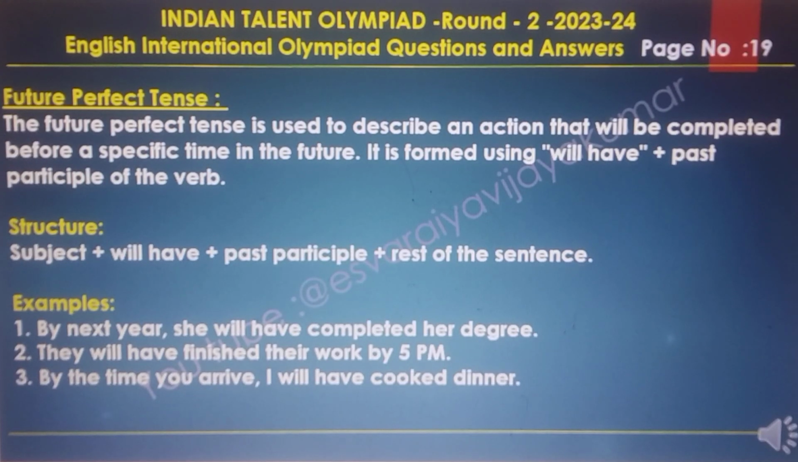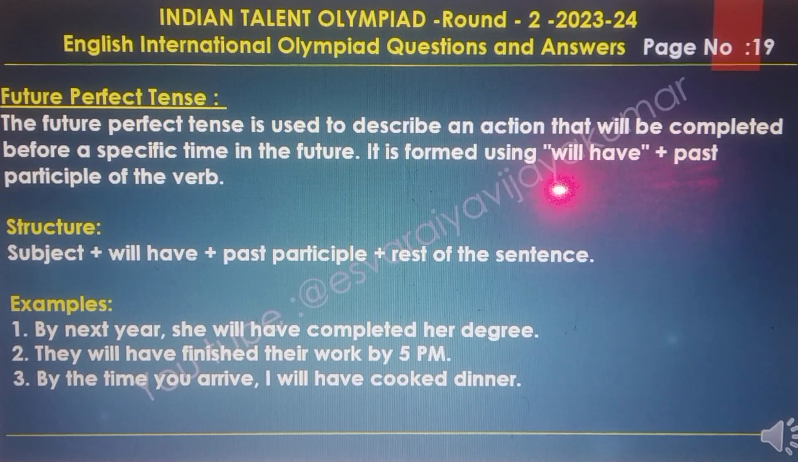The future perfect tense: simple definition. The future perfect tense is used to describe an action that will be complete before a specific time in the future. It is formed using will have plus the past participle of the verb. The structure is subject plus will have plus past participle plus the rest of the sentence.